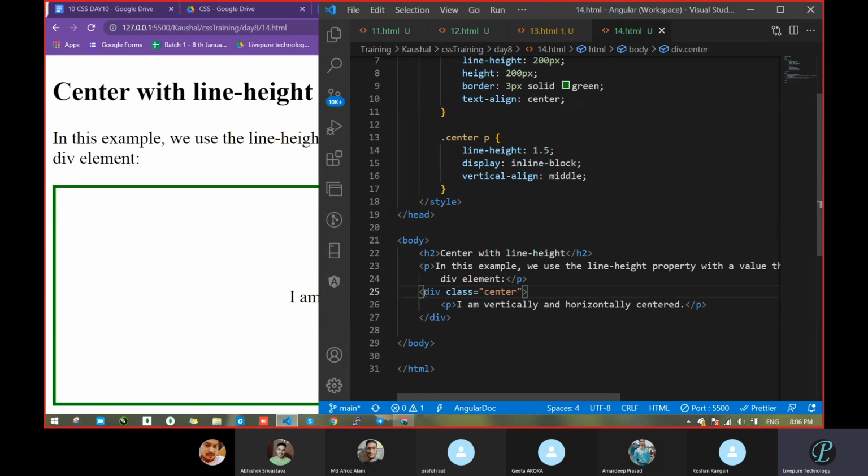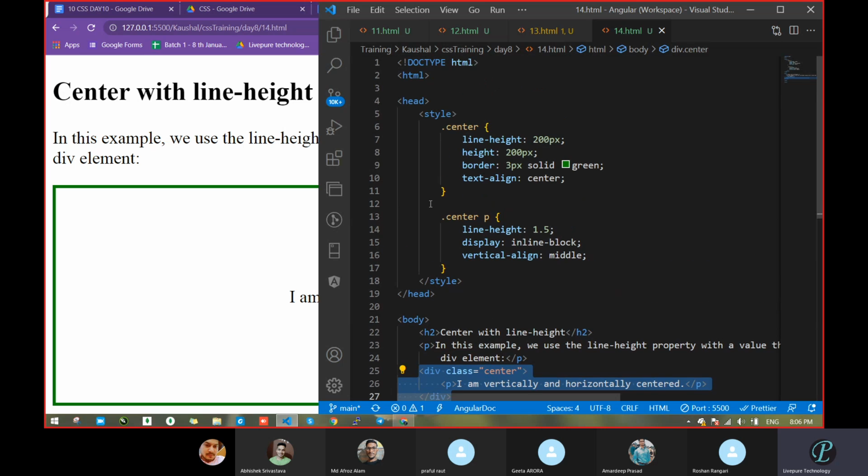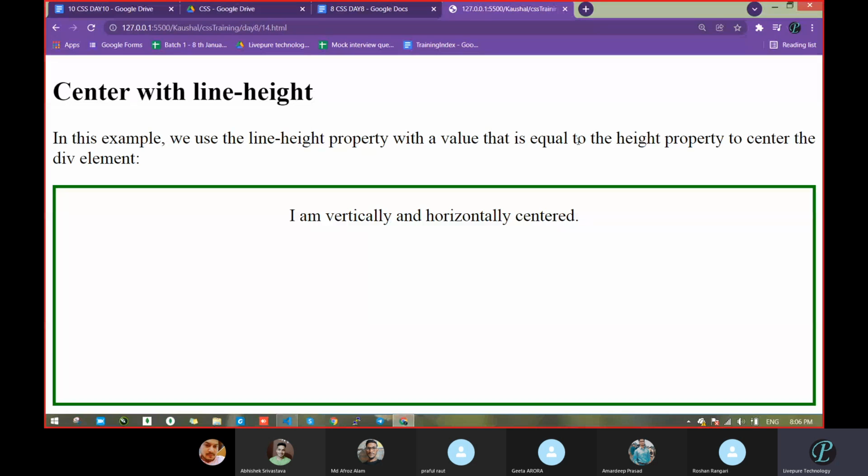So what is written there? First a div with class center and one paragraph. That's it. The div has class center and the P is there. It takes two rules, one for center which is the outer class. They took line-height 200 pixel, height 200, border, and text-align center. We already know text-align. Let's comment this line first, and comment this line too. Now go to line-height and comment this. Now all remaining things we are familiar with.